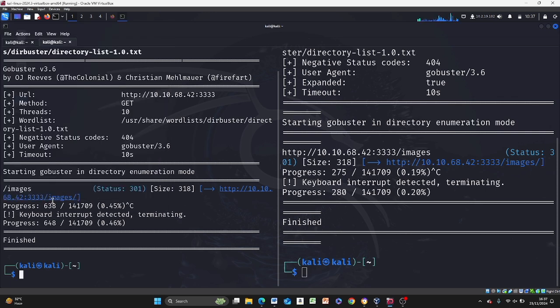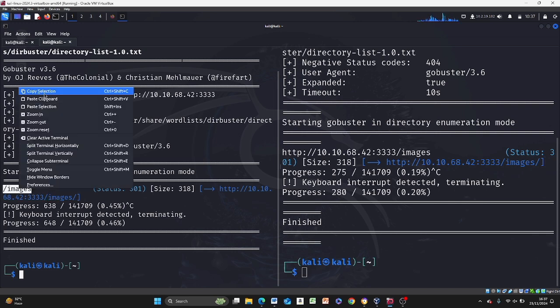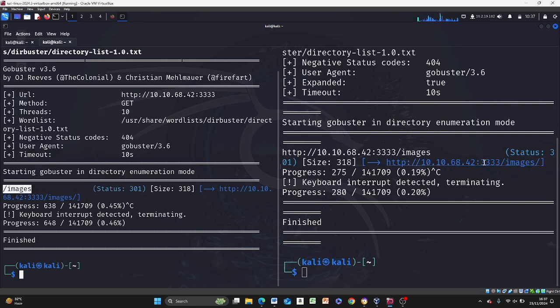We have images. Yeah, images here. This one. This is what it printed out, not the other way. But we see that we have a status redirect. So this is the full path, yeah, and this one just prints the directory. But we see that we have a redirect to images forward slash.